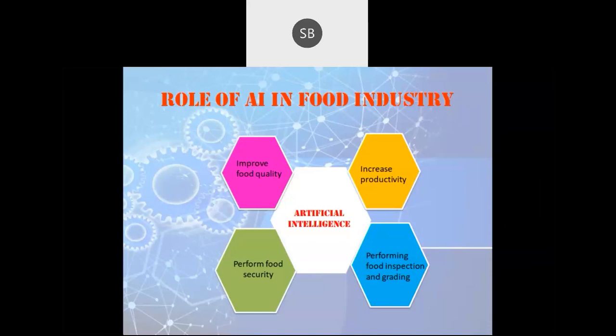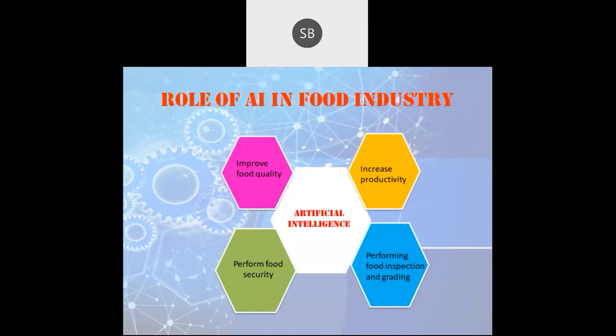The third thing which comes under this artificial intelligence is that they perform food security. What do you mean by this? Performing food security is nothing but this artificial intelligence will guide or help us to perform some activities to improve the security or improve the food quality, or what we say standards, of the food which we are manufacturing.